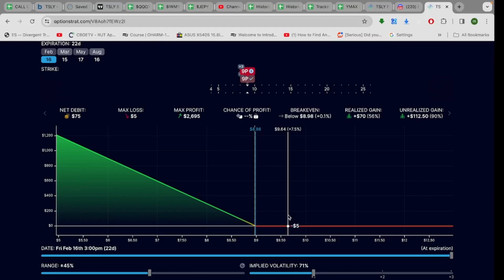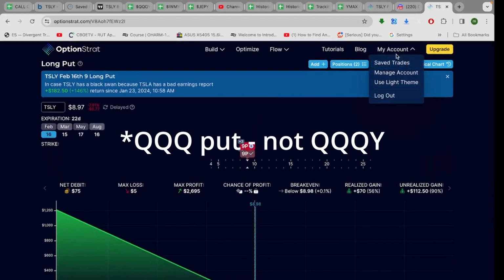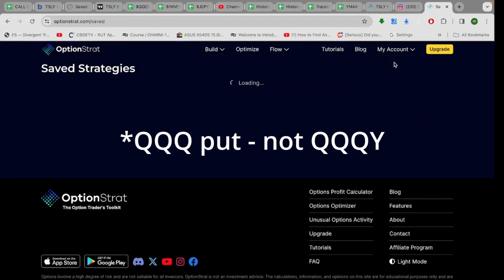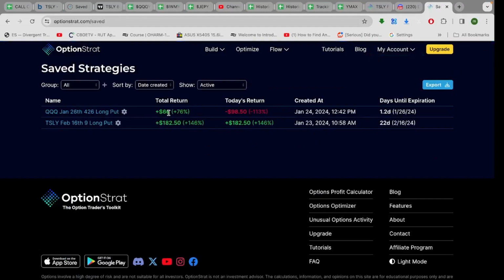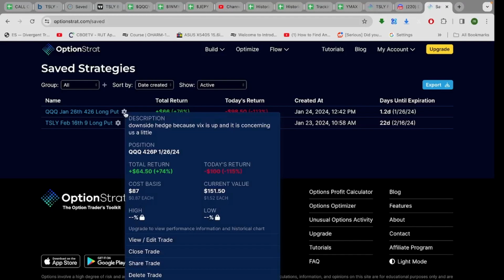And in fact, I'm going to be watching this QQQY put all day long. And if the NASDAQ does start dropping, and I can get this thing to double. If this $87 turns into, well, it's almost doubled right now.